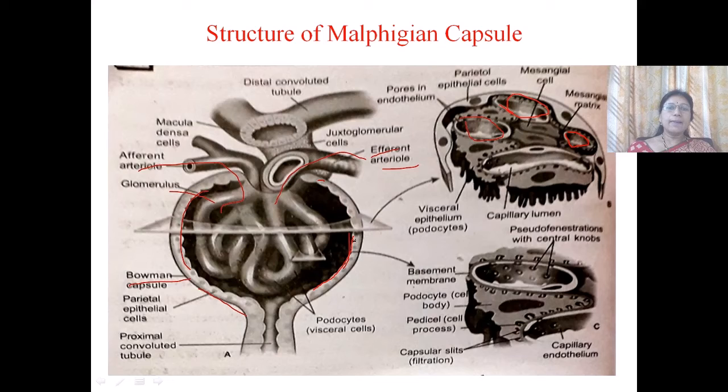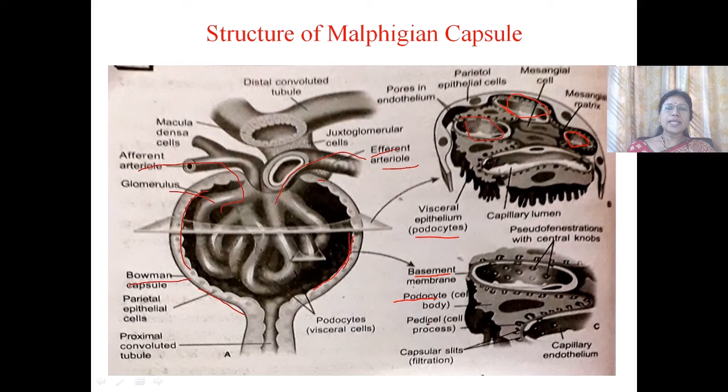The middle basement membrane is secreted by the endothelial cells of the glomerulus and the epithelial cells that are lining the wall of the Bowman's capsule. The cells in the wall of the Bowman's capsule are called podocytes. So here we can see this is a basement membrane and it is formed by the podocyte cells.